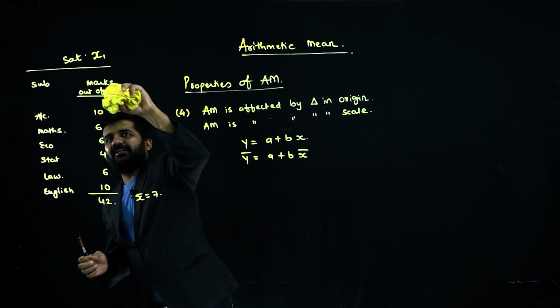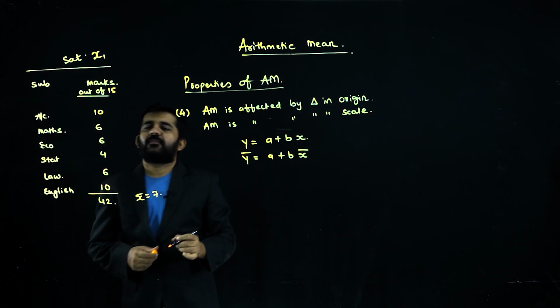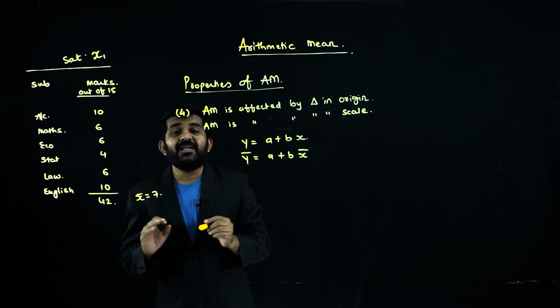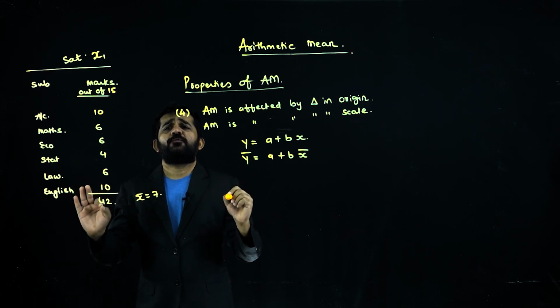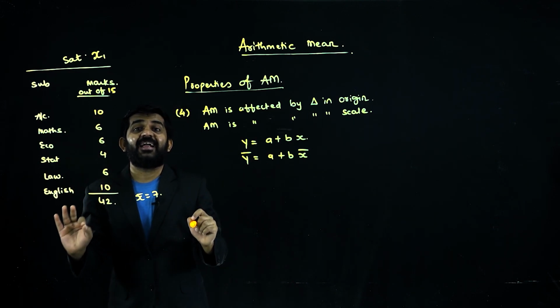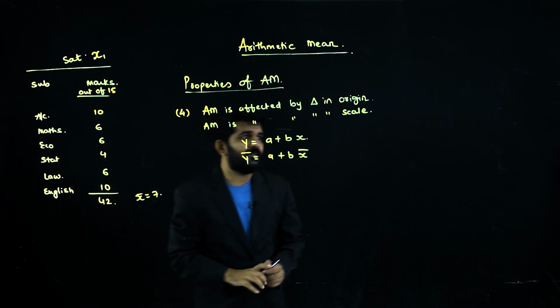We'll have to change the total, but it does not matter. Out of say 15 marks. So, we decide that we will be adding 2 marks to each of your tests. Each subject will get 2 marks added. So, what will be the new data?